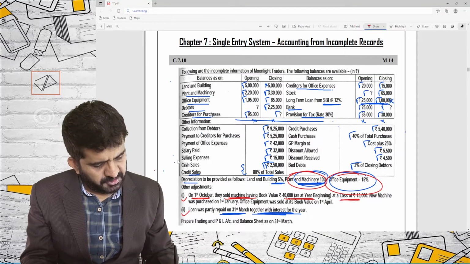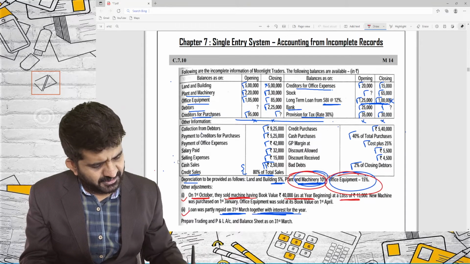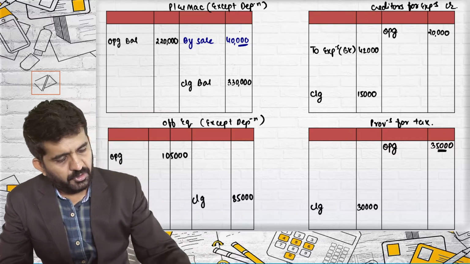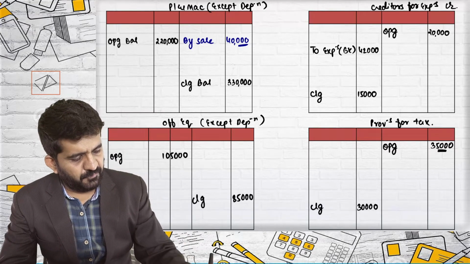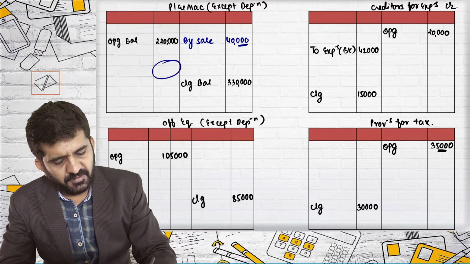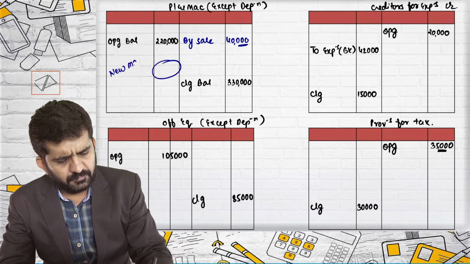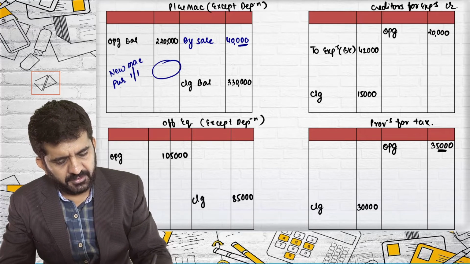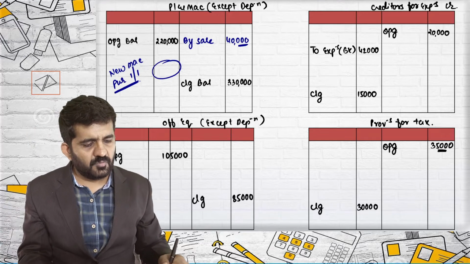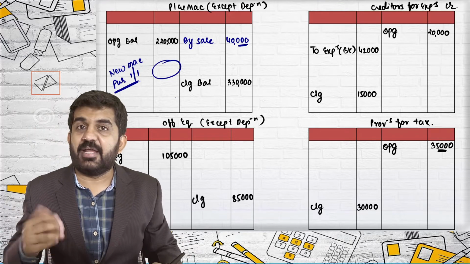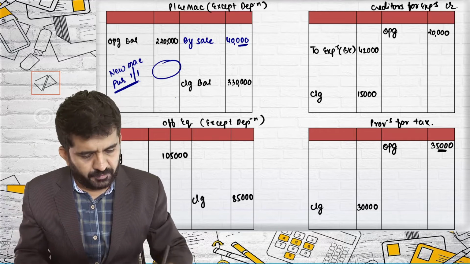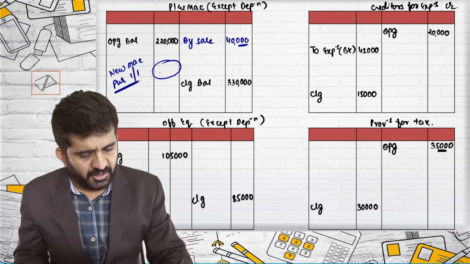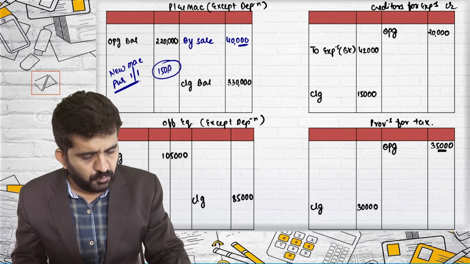A new machine was purchased on 1st January. Now let us see first how much new machine was purchased from our account. This is 2,20,000, 40,000, 3,30,000. The balancing figure is the new machine purchased, and it was purchased on 1st of January. The balancing figure does not include depreciation in all these figures. So the new machine purchased is 3,70,000 minus 2,20,000. So 1,50,000 new machine was purchased.